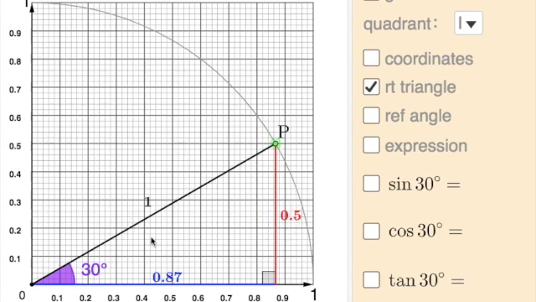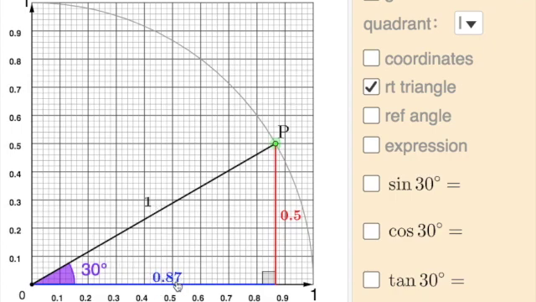And this is why this is a really smart idea to make the hypotenuse of this right triangle equal to 1. Because now we know how high, if this is 30 degrees and this is 1, from the x-axis up to this point P, this distance is a half. And cosine of 30 is adjacent over hypotenuse.